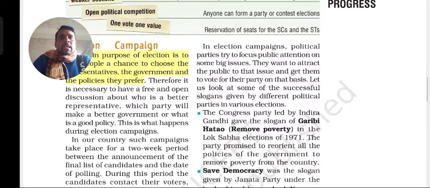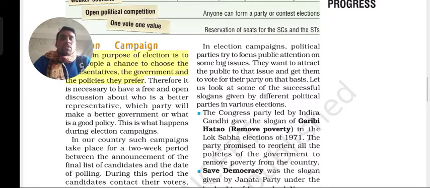In our country such campaigns take place for a 2-week period between the announcement of the final list of candidates and the date of polling. So before 2 weeks of the voting, the election commission will decide the date of voting.